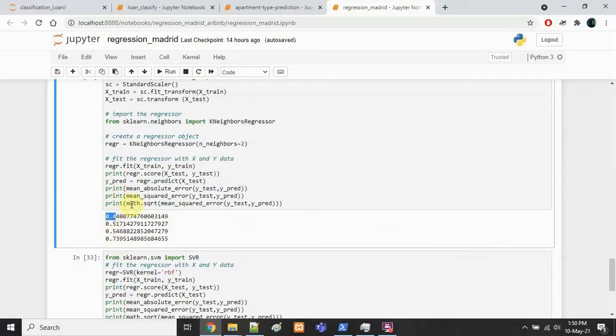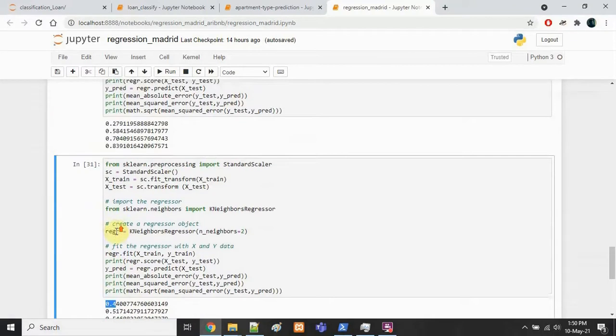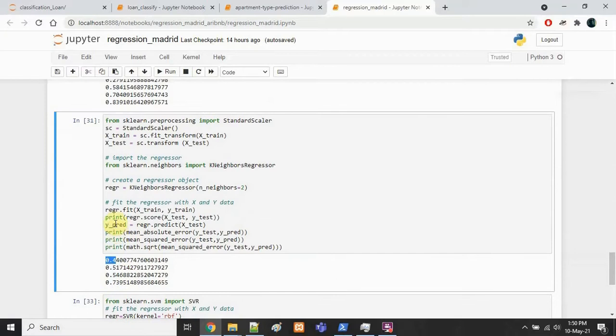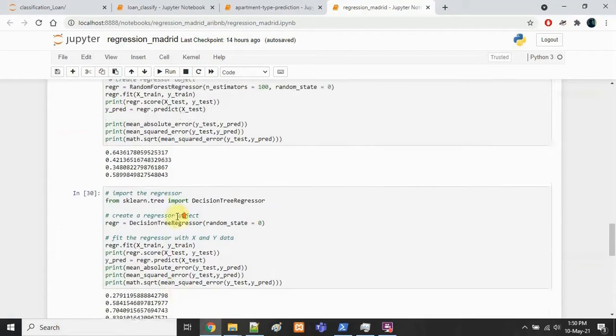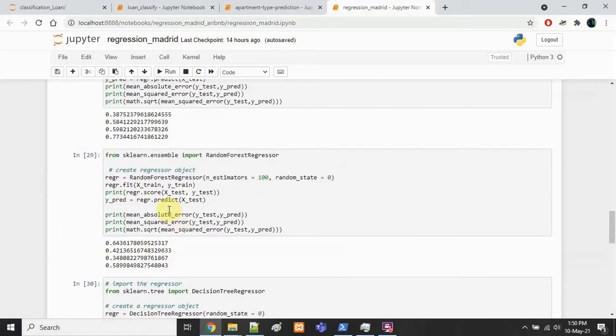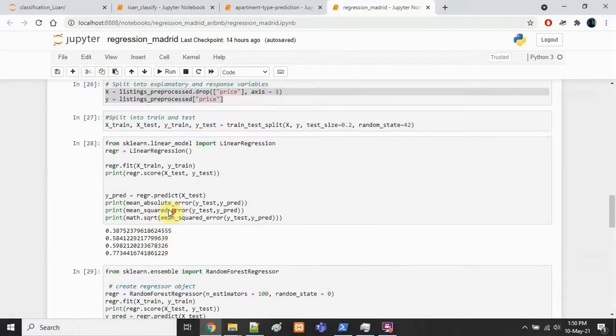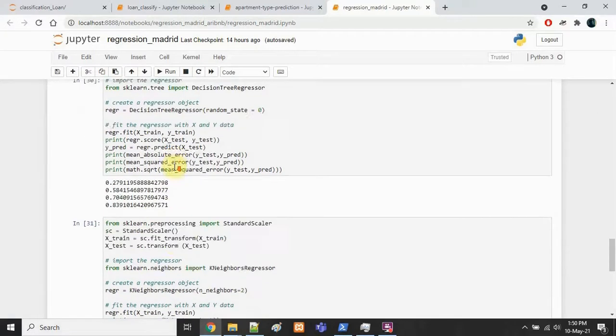Further, for SVR and KNN neighbors, we have scaled the variables because for SVR and KNN, we need to scale the variables. Hence, the accuracy we got is 44% and 54% respectively, and RMSE of 0.73 and 0.66. So if we rank the machine learning models, random forest works the best.